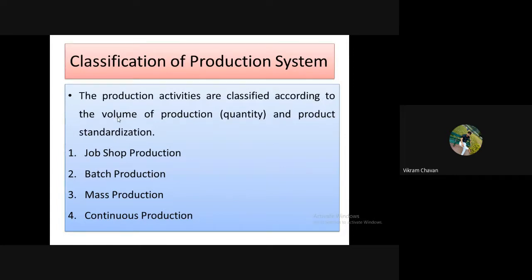So write down classification of a production system.